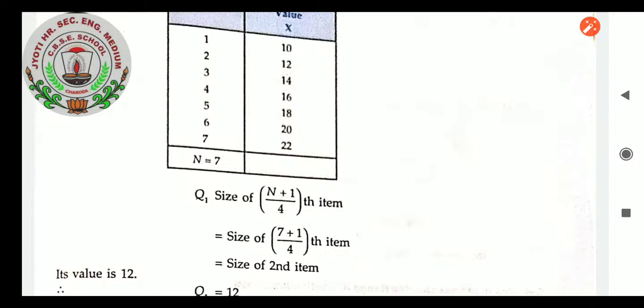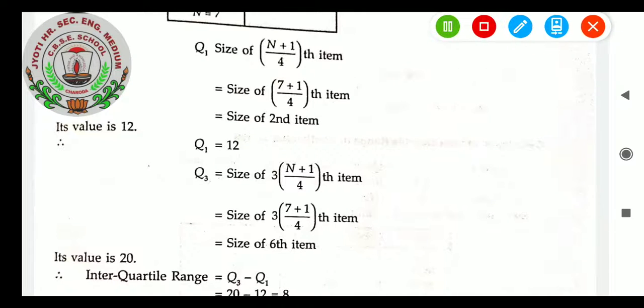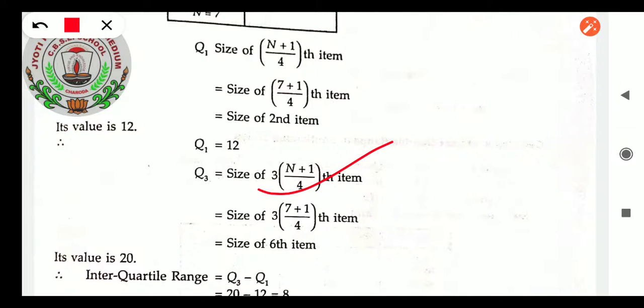Now, in the same way, we will take Q3. The formula will be the same, but we will multiply it by 3, as it is the third quartile. Q3 equals the size of 3 times (n plus 1) by 4th item. n plus 1 is 7 plus 1, 8 by 4 is 2, and 3 into 2 is 6. The size of the 6th item in the table is 20.